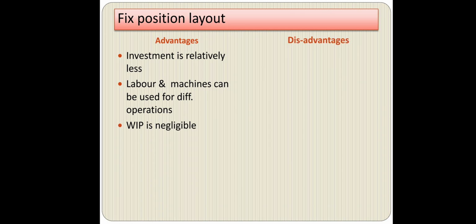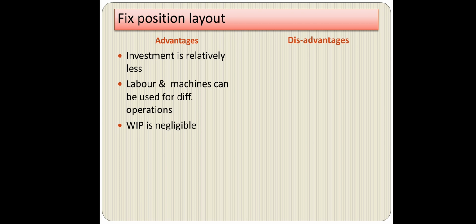So in a fixed position layout, the investment is relatively less. As I told, all the material required is moved towards the site of the project. So initial investment in a building, in resources, or in supplying raw material is less, because there is not any fixed layout. Every time, according to the requirement of a product, it is going to change. So investment is relatively high because product size is big, and whatever machineries are required are of a smaller size, so less investment is required for a fixed position layout.